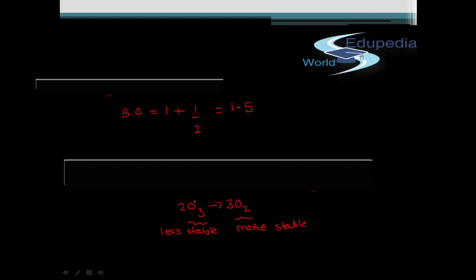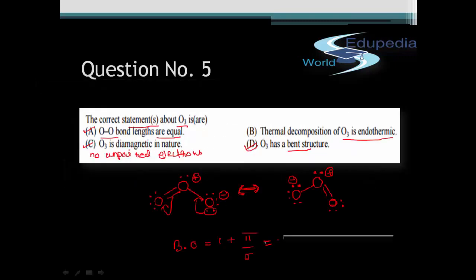So since a less stable reactant is getting converted into a more stable product, energy will be released in this reaction, and delta H for the reaction will be negative, which means that the reaction will be an exothermic reaction. This is a rare case, I must tell you, because generally these decomposition reactions are mostly endothermic in nature, but in the case of O3, this won't be an endothermic reaction, it will be an exothermic reaction. So option B will not be our correct answer. That means A, C and D will be the correct answers.